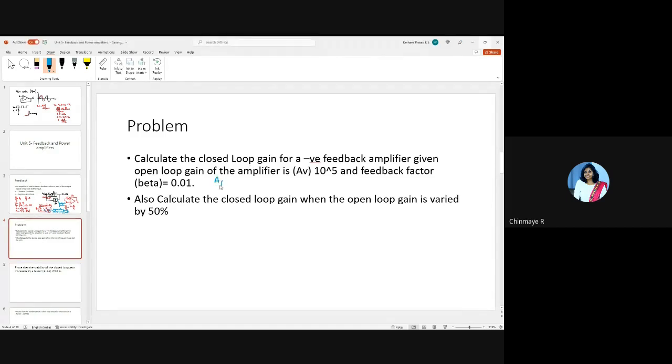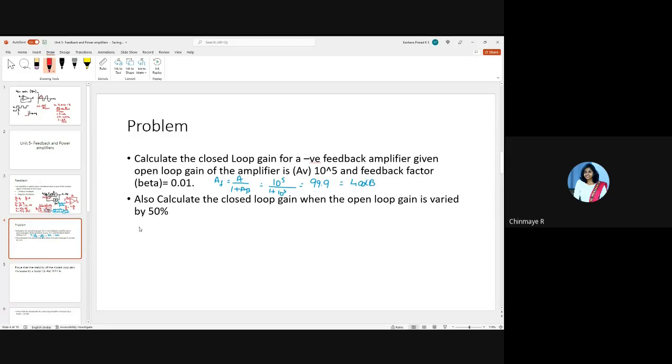You can write AF is equal to A by 1 plus A beta. So this will be 10^5 divided by 1 plus 10^3, which is almost equal to 99.9, or I can say 40 dB.